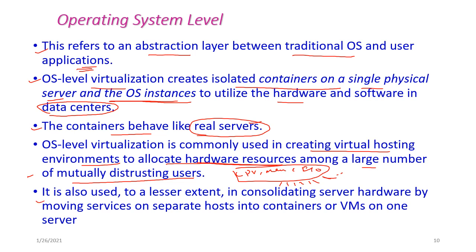It is also used to consolidate server hardware by moving services on separate hosts into containers or virtual machines on one server.